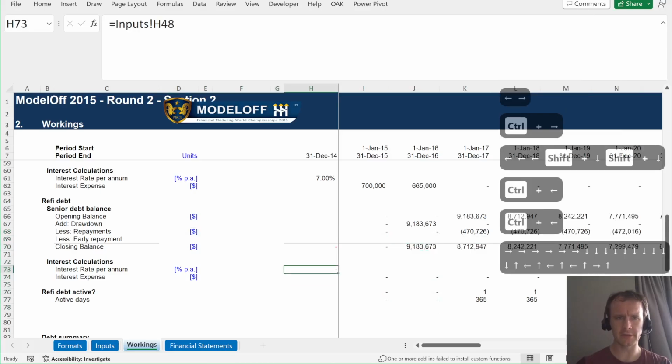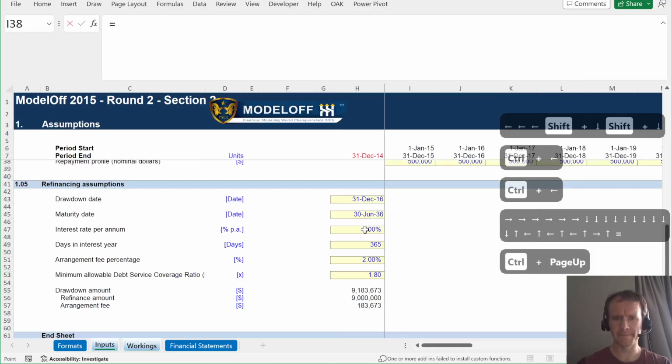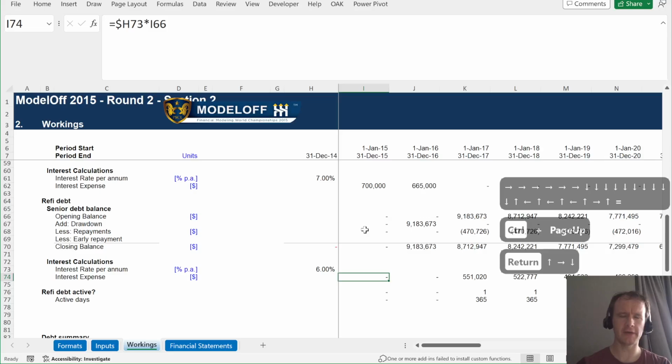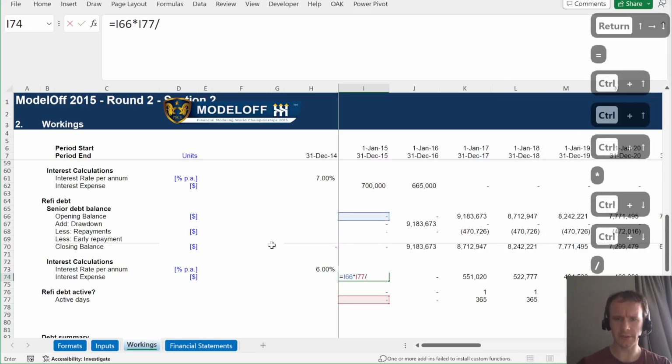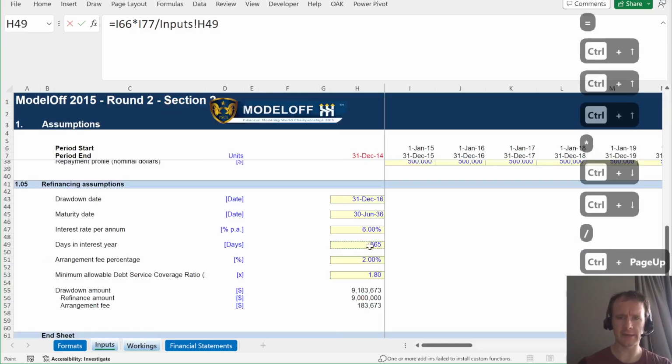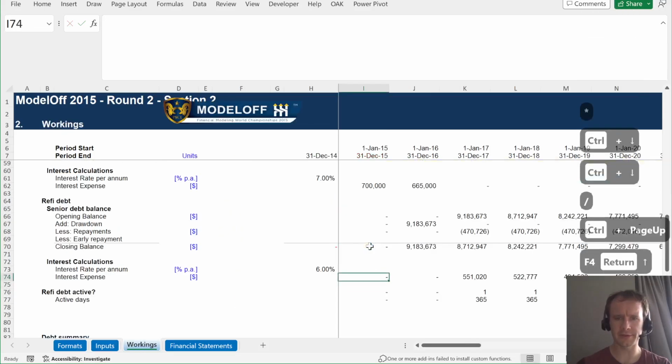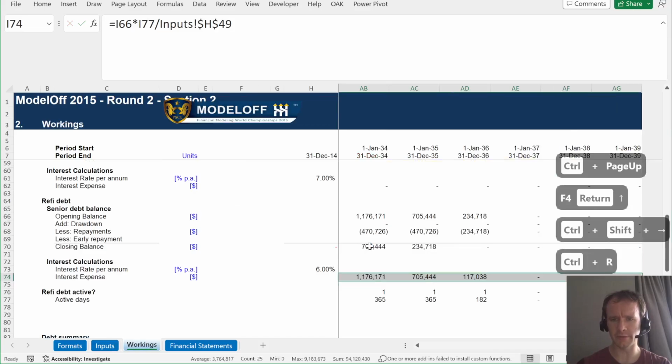Then the interest rate is going to be 6%, and it's on an actual over 365. So we're going to say opening balance times actual days over, this model has an assumption cell for 365. That seems a little overwrought to me, but we'll do it.